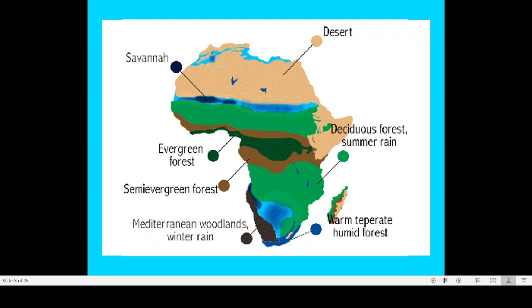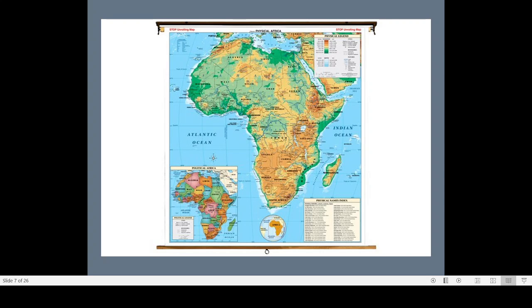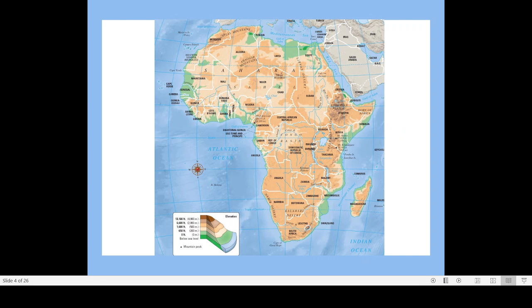Small islands are here, much smaller than Madagascar. The Seychelles Islands are here, then Mauritius is here, then the Comoros Islands, and another is Reunion Island. All these islands are located in the Arabian Sea.